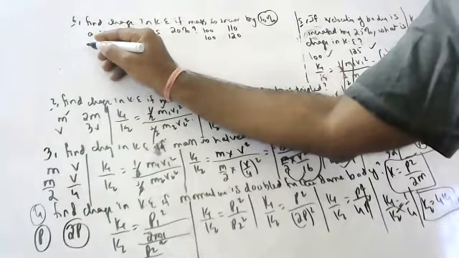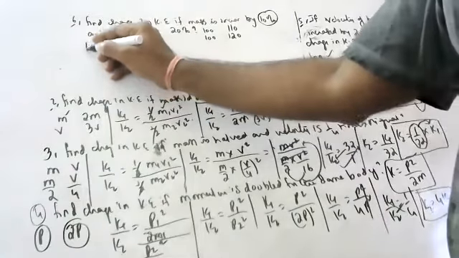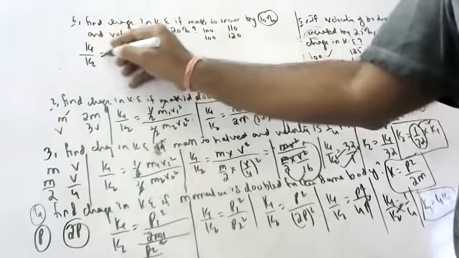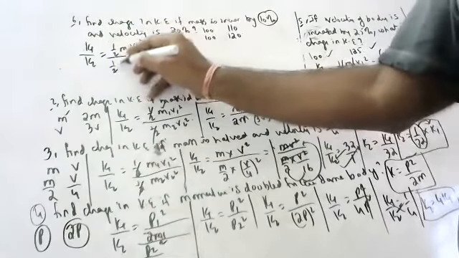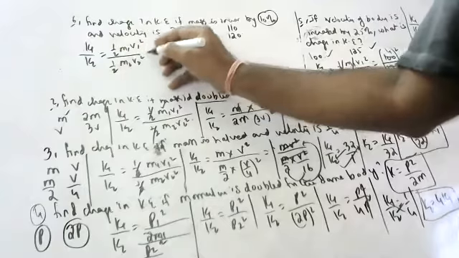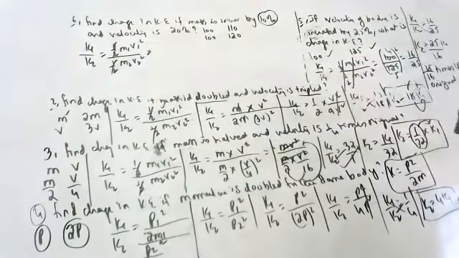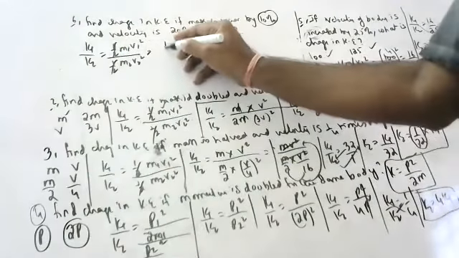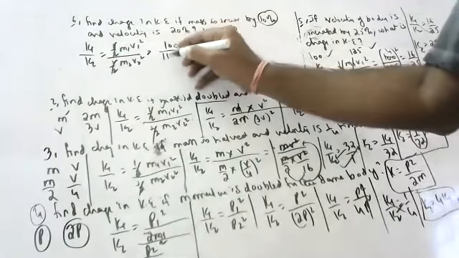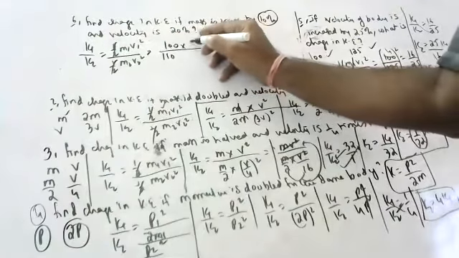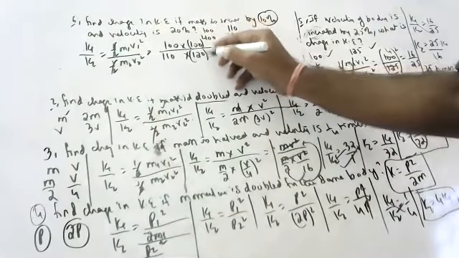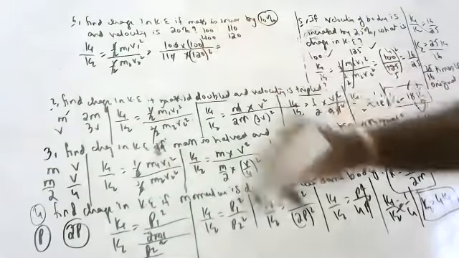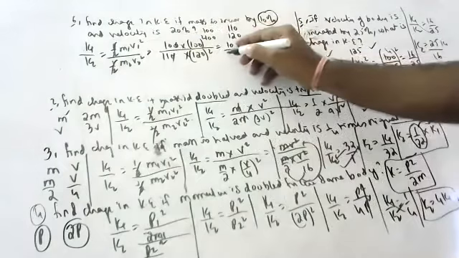K1 by K2 is equal to half M1 V1 square by half M2 V2 square. Half cancels with half. M1 by M2 is 100 by 110. V1 square is 100 square, V2 square is 120 square. The zeros cancel, so 10 by 11.